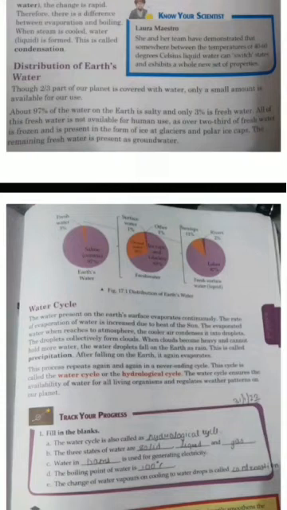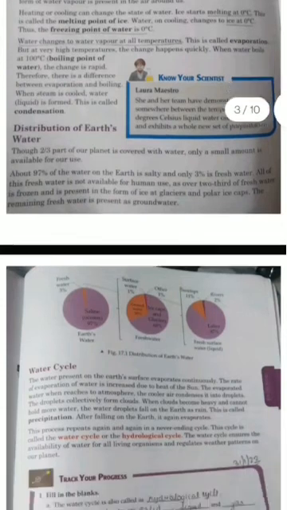So what is the general conclusion we can draw from this topic? Even though it is present in abundant quantity, we cannot use all of it. Even though we say it is a renewable resource, it actually isn't a renewable resource, because the water which is present in maximum quantity is unfit for human consumption.